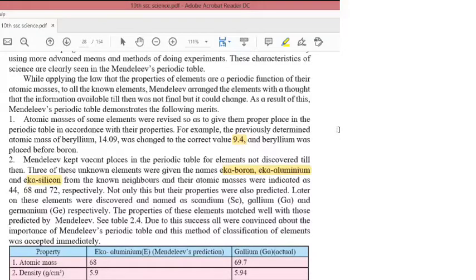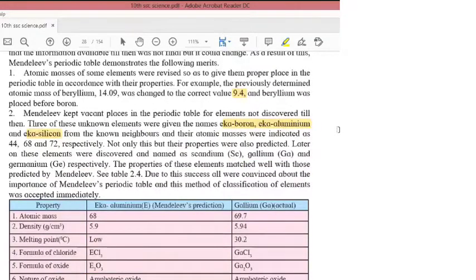Second, Mendeleev kept vacant places for the elements which were not discovered.